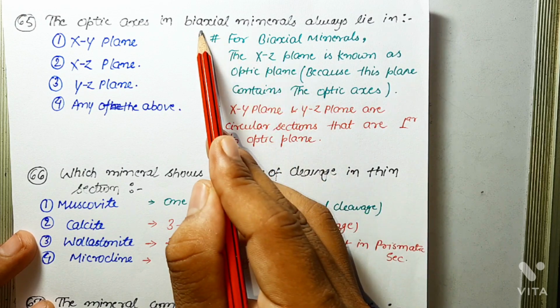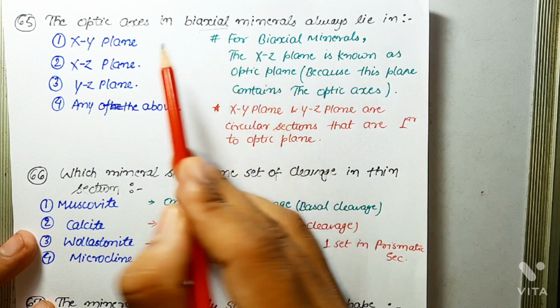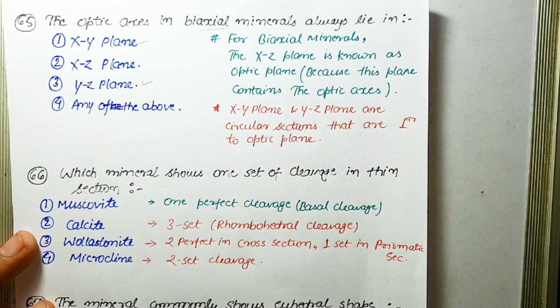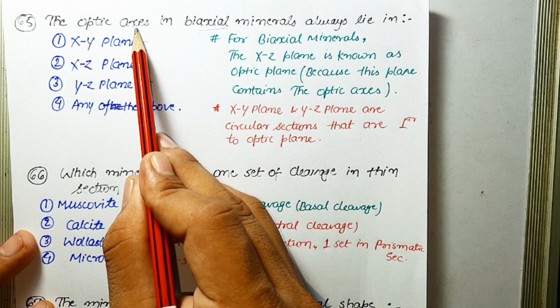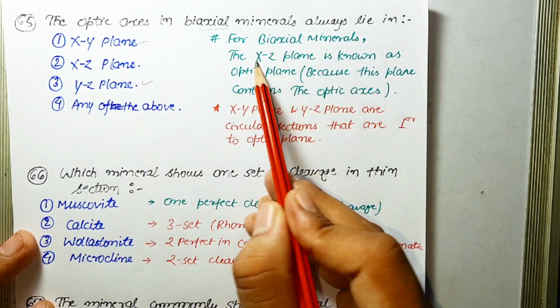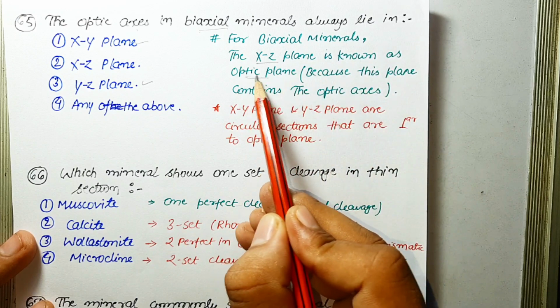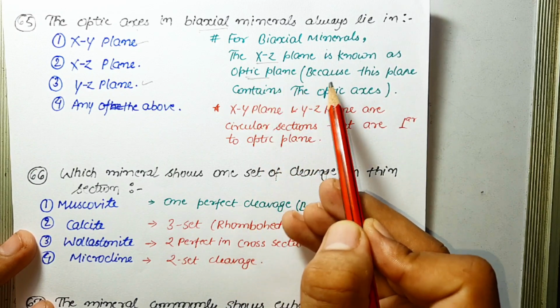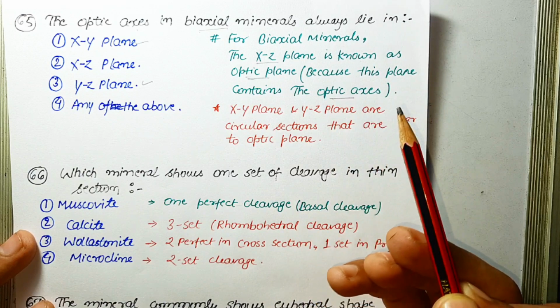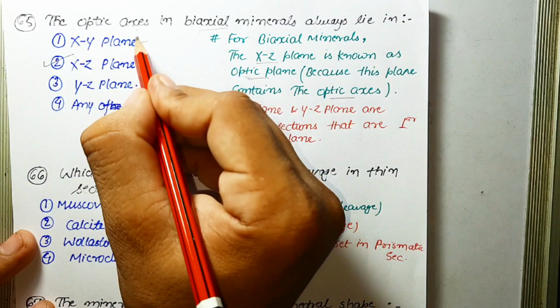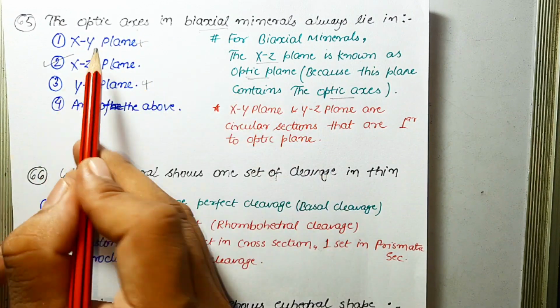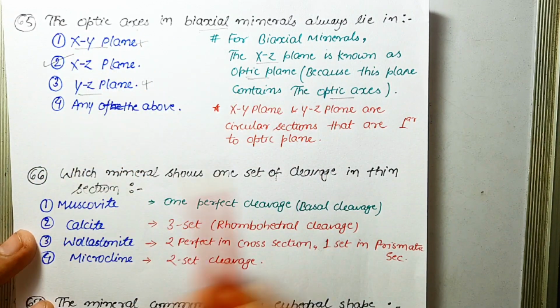Okay, in case of biaxial mineral, the circular sections are xy plane and yz plane, and the optic axes lie in the xz plane, and for biaxial mineral, this xz plane is also known as optic plane. Why? Because this plane contains the optic axis. So clearly optic axis in biaxial mineral always lie in xz plane. So the correct answer is xz plane, while xy plane and yz plane are circular sections that are perpendicular to the optic plane.